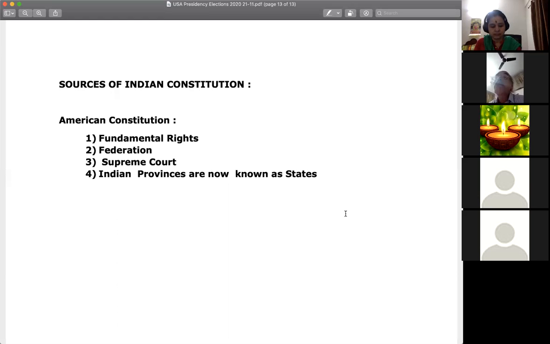But in America, neither senators nor the House of Representatives participate. According to the strength, that 538 number, they elect electors, and only the electors cast the vote. That is the only difference.